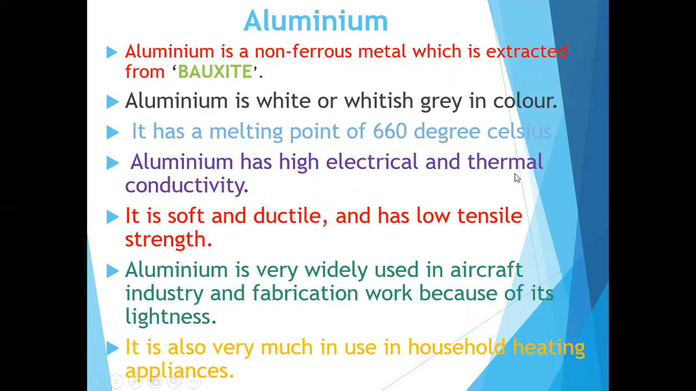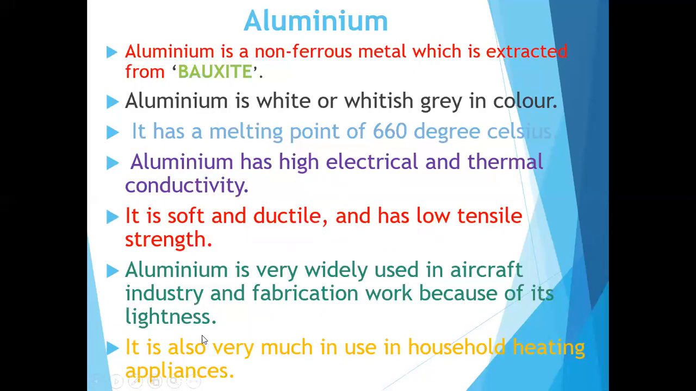Aluminum has high electrical and thermal conductivity. It is soft and ductile and has low tensile strength. Aluminum is widely used in the aircraft industry and fabrication work because of its lightness. Its weight is very low, so we use it in the aircraft industry and for fabrication purposes.